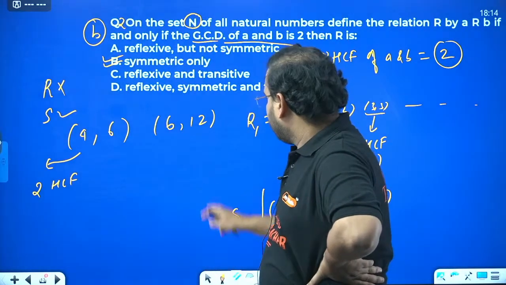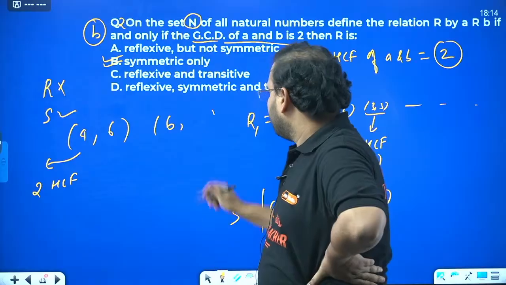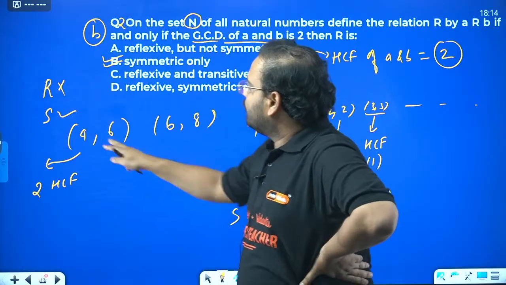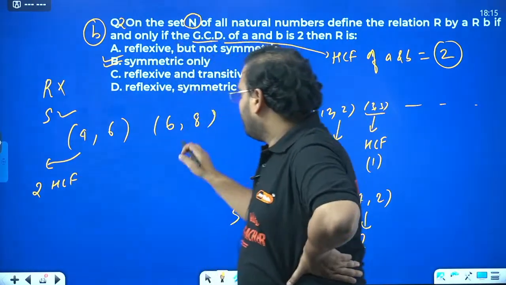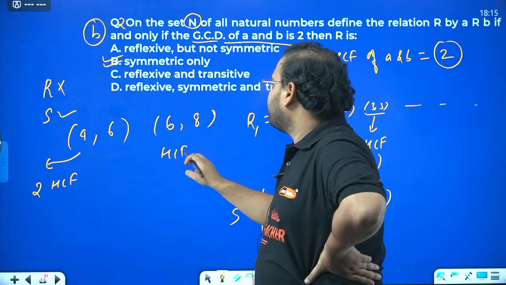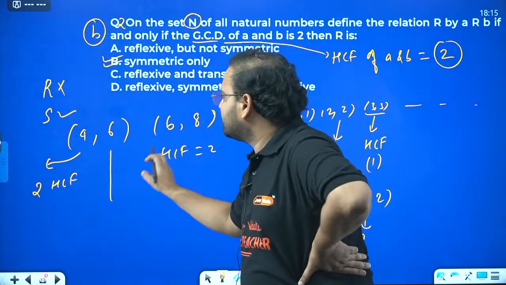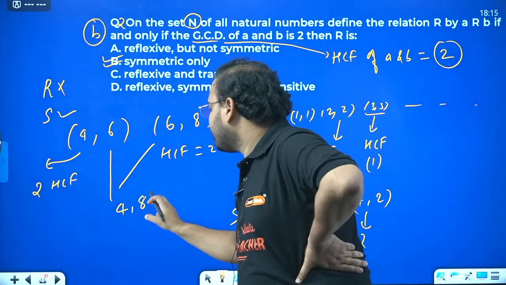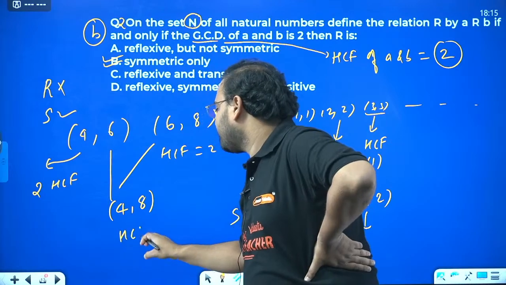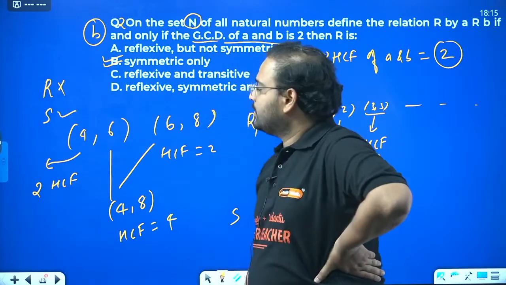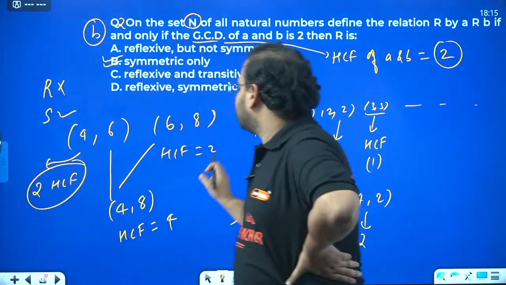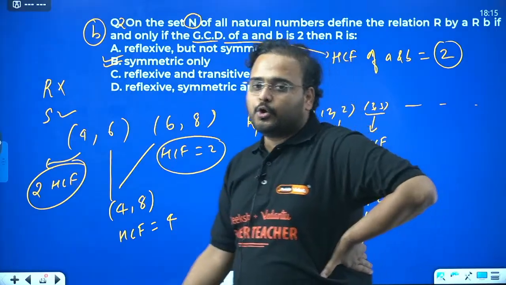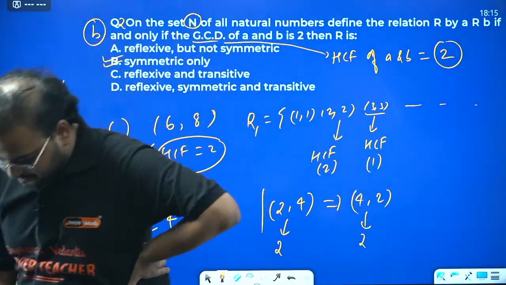Let's try 8. 4, 6, what is the HCF, guys? 2. For 6, 8, what is the HCF? Also 2. The combination of these will be 4, 8. And what is the HCF here? 4. So here HCF is 2, here HCF is 2, but here HCF is not 2. Hence it is not a transitive relation.